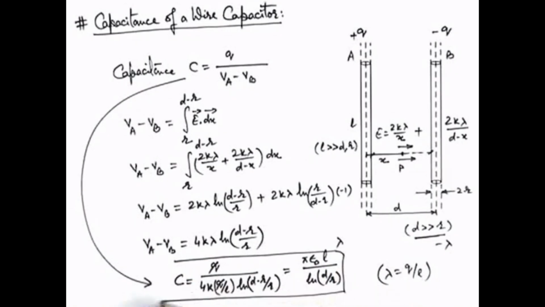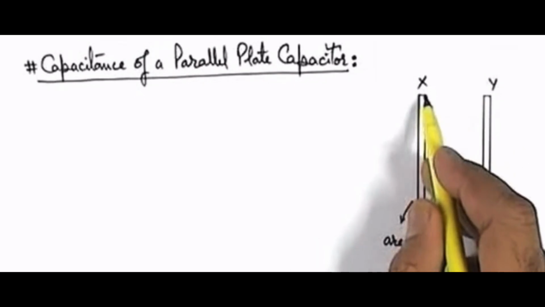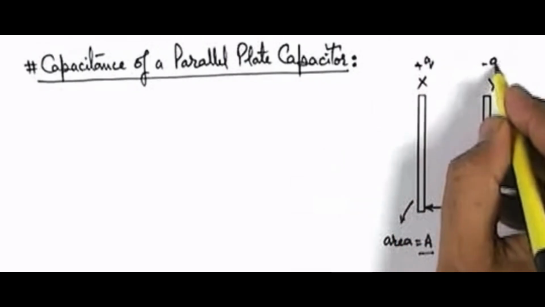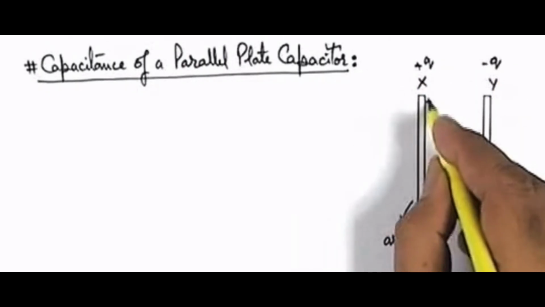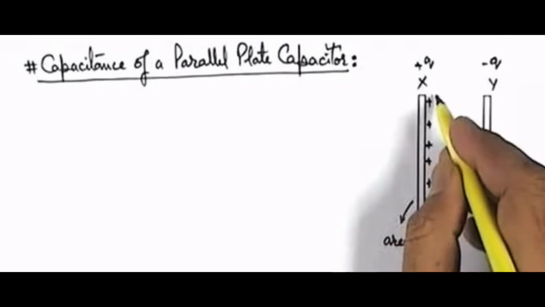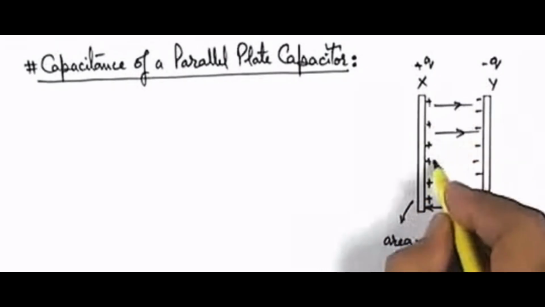So this is the capacitance of the two long parallel wires. Now consider two large parallel plates, each of area A and separated by a small distance d. In this situation, we wish to find out the capacitance of such a system. Say we supply a charge from plate Y to plate X, then X will be carrying a charge plus Q and Y will be carrying a charge minus Q. Then according to the distribution of charge on parallel plates, we already studied that in this situation, all the charge of plate X will be on its inner surface, and plate Y also on its inner surface. That means the electric field will exist only between the two plates.